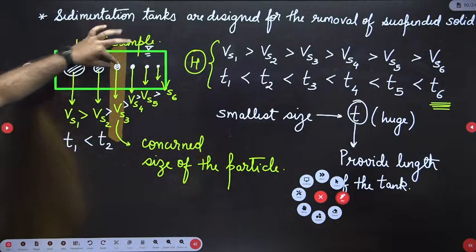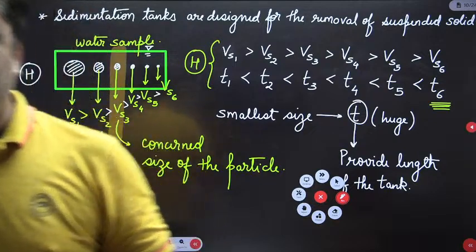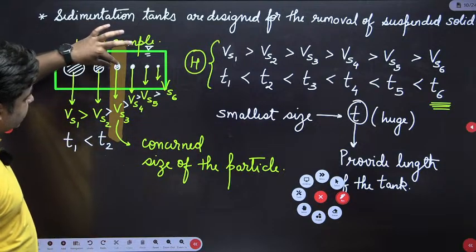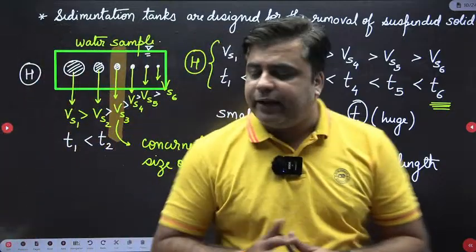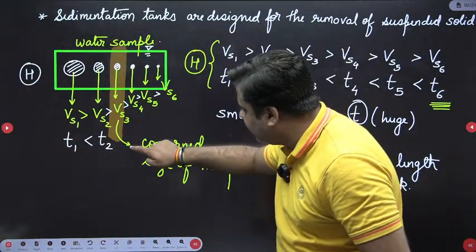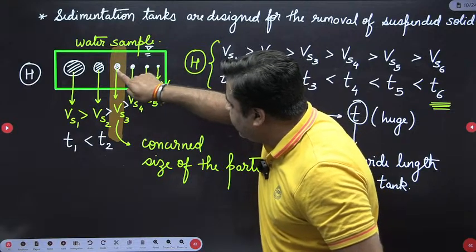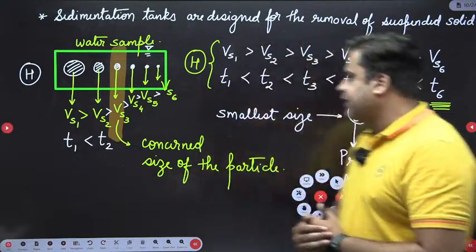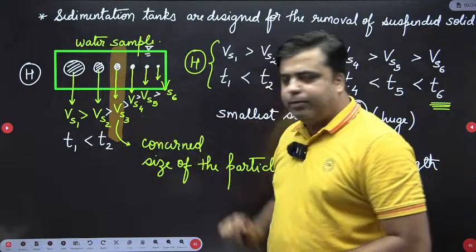Now for this concerned size, first I will calculate the detention time that I have to provide. I am designing the sedimentation tank for this concerned size of the particle. Now, if I am designing the tank for this concerned size of the particle, first I should calculate the time that I should provide in this tank for water to stay so that this size of particle can be removed.